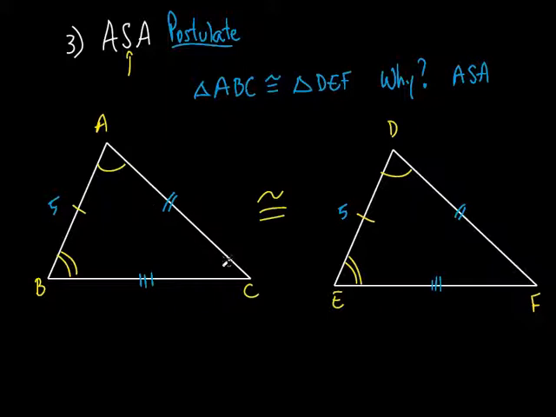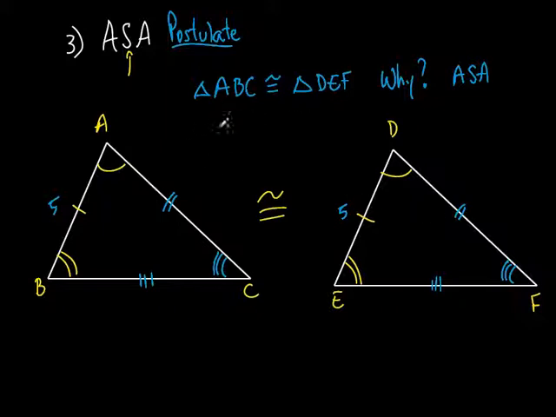That's correct. Right. And so there is a theorem, called the third angle theorem, that says if two angles of one triangle equal two angles of another triangle, then what must be true about the third angle? The third angle has got to be equal as well. But we didn't even really have to know that, because we already knew that these triangles were congruent because of angle side angle. So what must be true about the other parts of it? They must be congruent too.